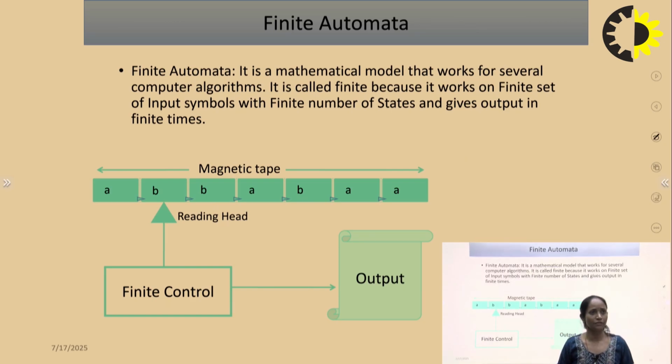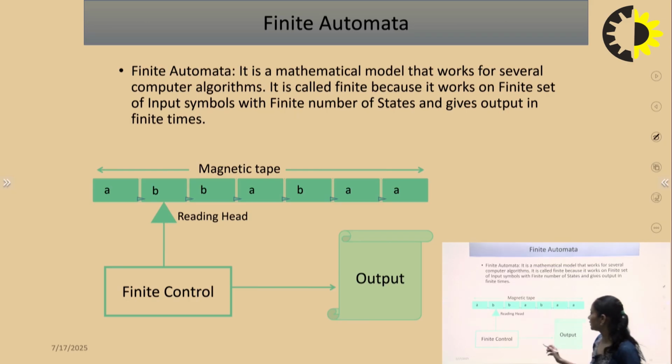The next topic is finite automata. What is a finite automaton? It is a mathematical model that works for several computer algorithms. It is called finite because the memory is finite, because it works on a finite set of input symbols with a finite number of states. The number of states is finite, the input symbols are finite, and it gives the output in a finite amount of time.